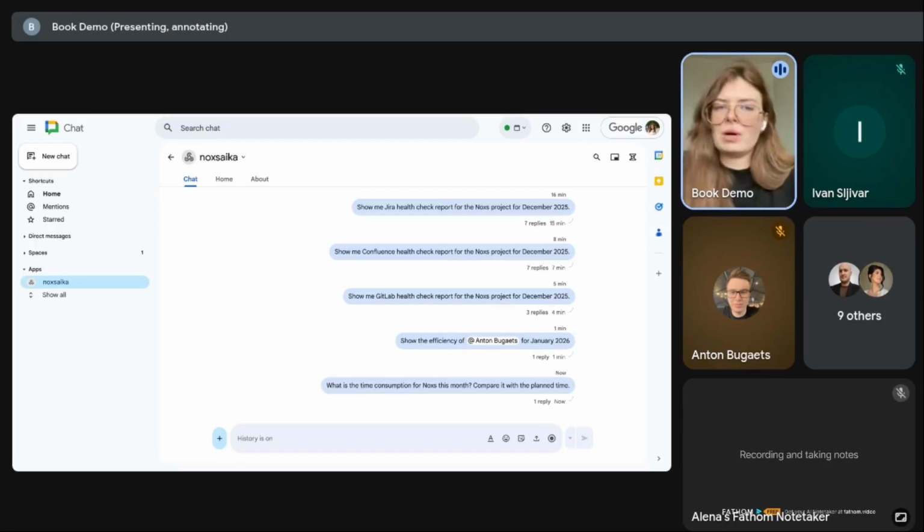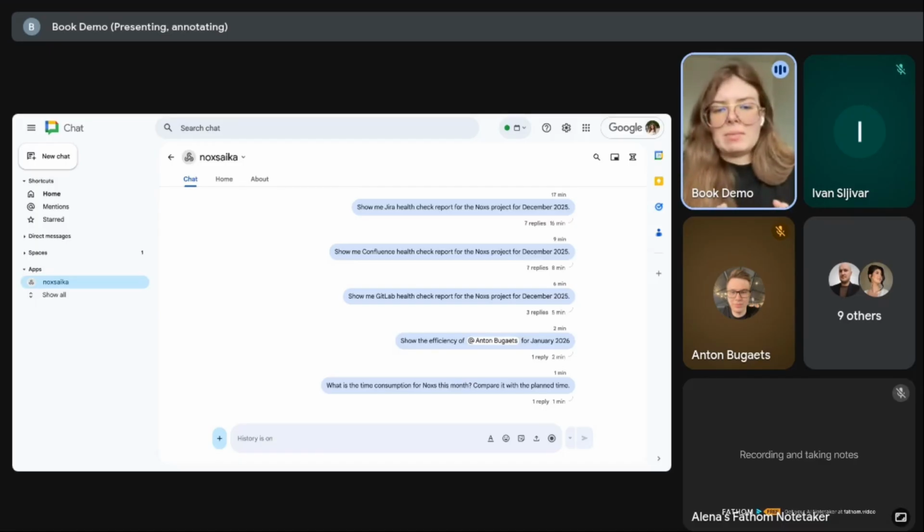For example, even with hours, with some performance, we just need to explain to Noxs some instructions, what we expect from our ideal process for the team, like providing some benchmarks. For example, if we spent 80% of budget and just finished 60% of work, notify managers, notify delivery managers, notify me as CEO or CTO or any top manager role.